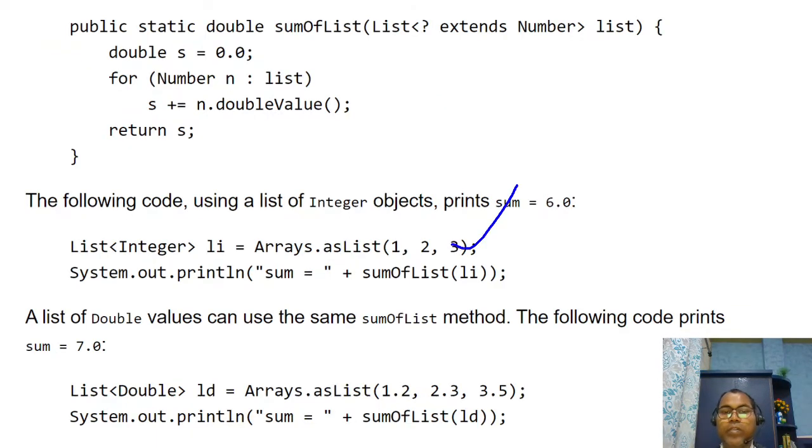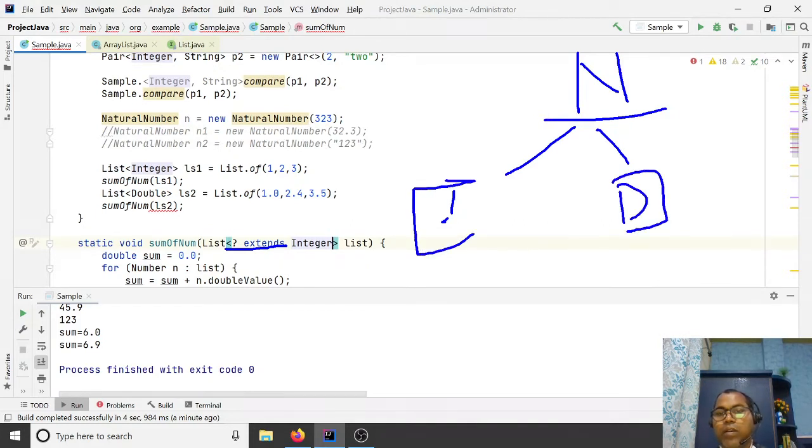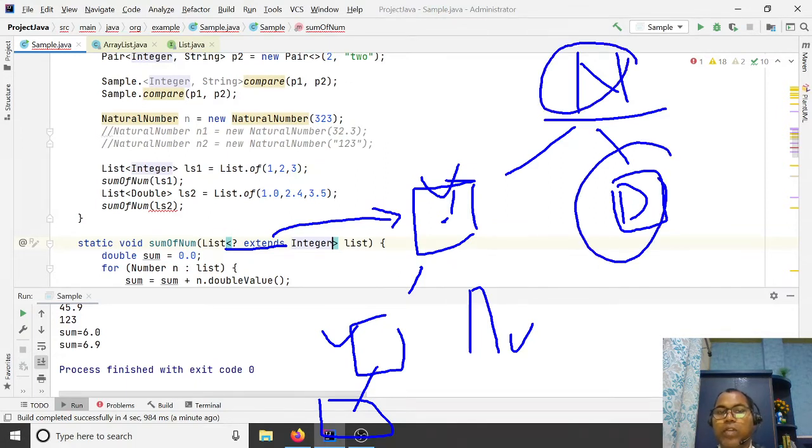So here, say a list of integer box, a list of double box. This is known as an upper bound wildcard. Here you specify your number, which has two subclasses, integer and double, and those have other subclasses. So here you say extends integer. You are saying all the integers are allowed, and all the respective subclasses are also allowed. But the upper class is not allowed. Any other class object, maybe the string class, is not allowed.